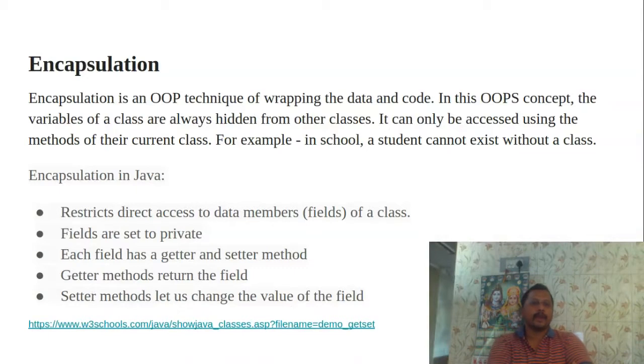And coming to encapsulation, it is one more property of this concept, which is the wrapping of the data and code. In this OOPS concept, the variables of a class are always hidden from other classes, and can only be accessed using the methods of the current class. For example, in school, a student cannot exist without a class. This is the best example of encapsulation. We are wrapping the data and code, and they are always hidden from the other class. That is the encapsulation behavior.